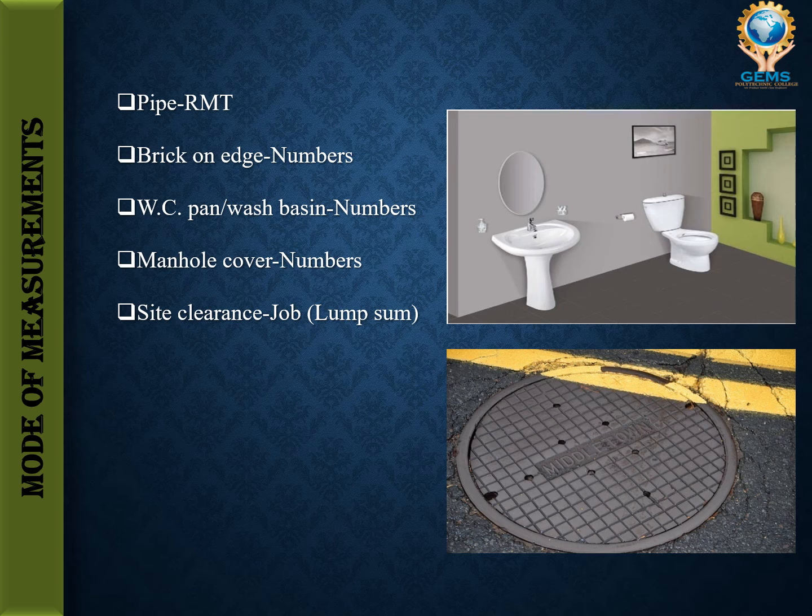Then site clearance job. Job is a unit. For a site clearance work, we need a team of employees, right? A team of employees that have been assigned to accomplish some specific task, that unit is called a job. Then lump sum. Lump sum is a payment made for a particular time. For site clearance work it is needed.